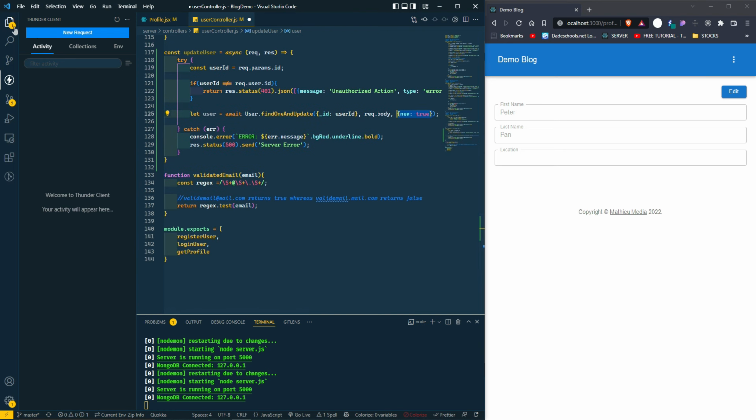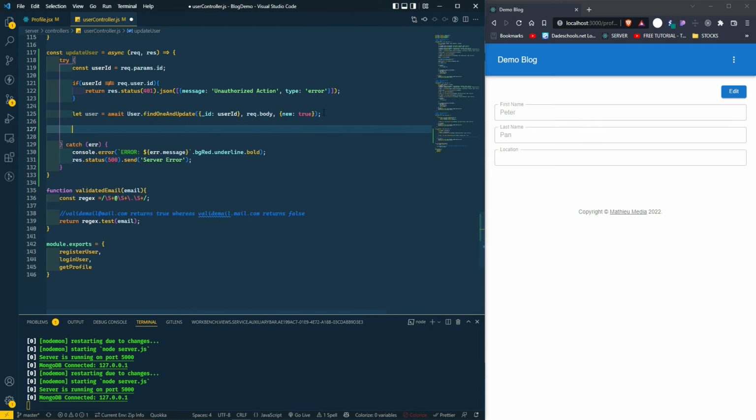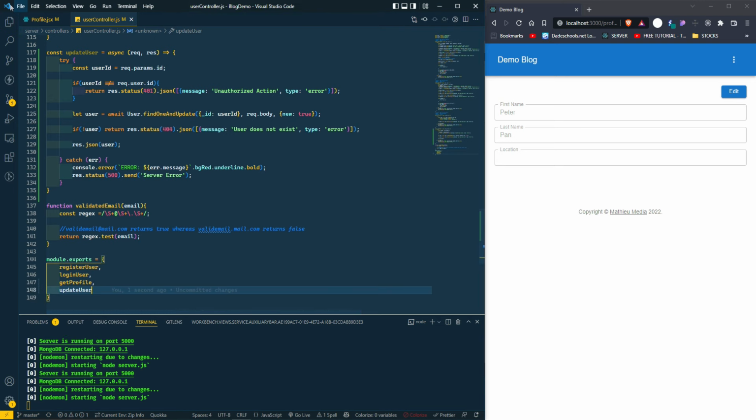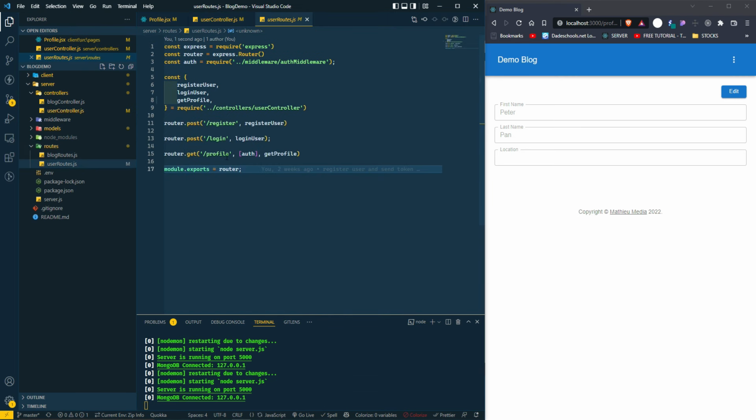And then let me close that. Something else that we're gonna add here. Let's say for some reason the user is not found. Let's send that. All right. Else we're gonna say res.json.user. Okay. So now that we've created an update user function, let's export it. Update user. And now we go to our user route.